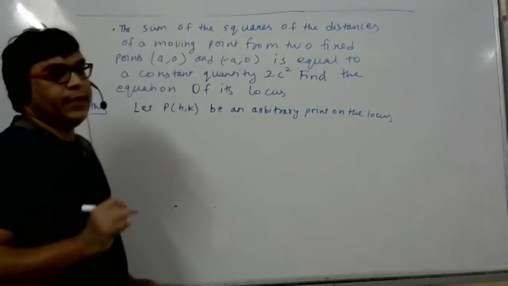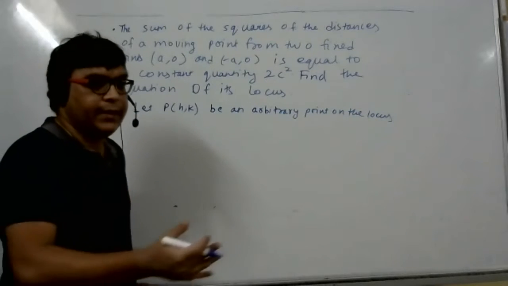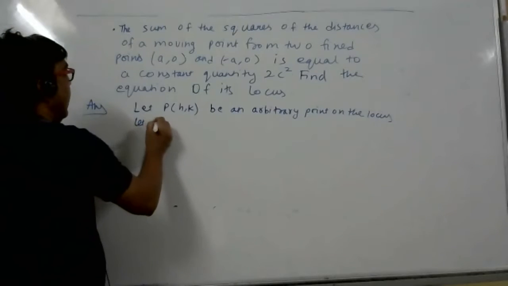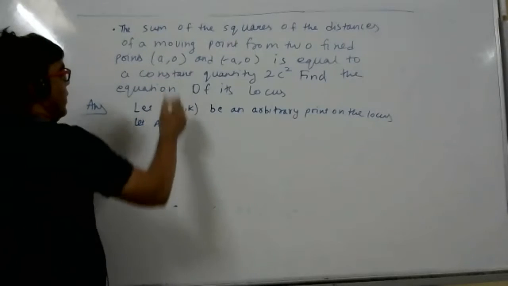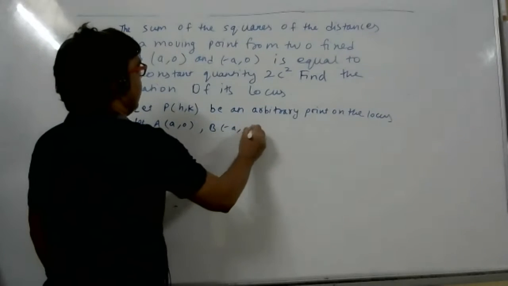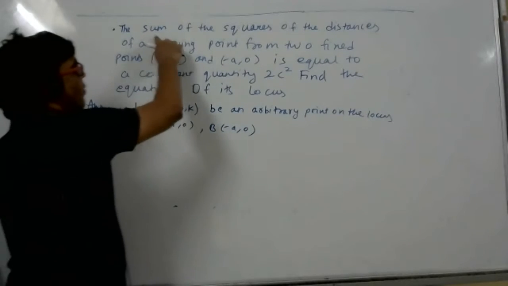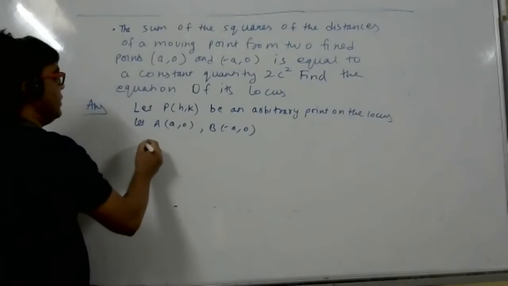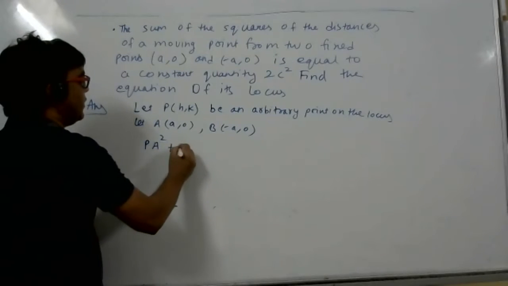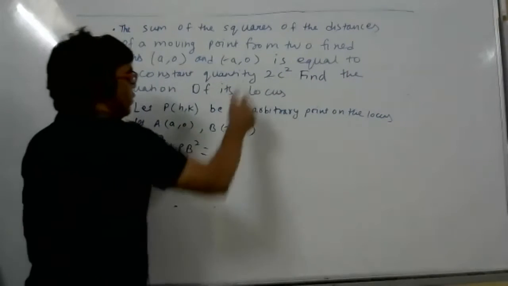Now the second step is to write the geometrical condition mathematically. So what is the geometrical condition? Let A be the first point, (a, 0). B is the second point, (-a, 0). Now what is given? Sum of the squares of the distances means PA square plus PB square is equal to a constant quantity, 2c square.